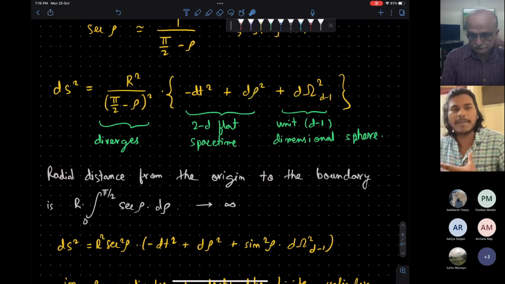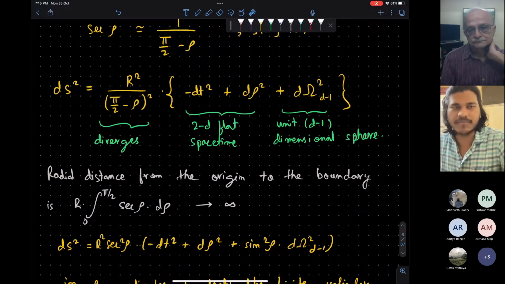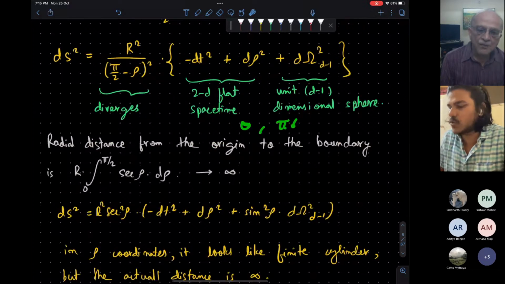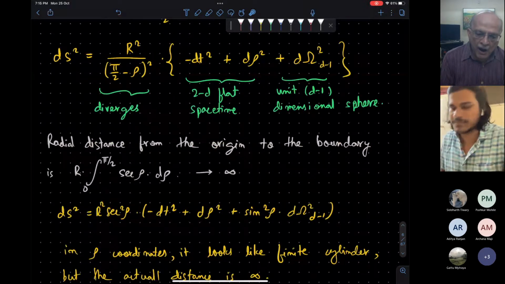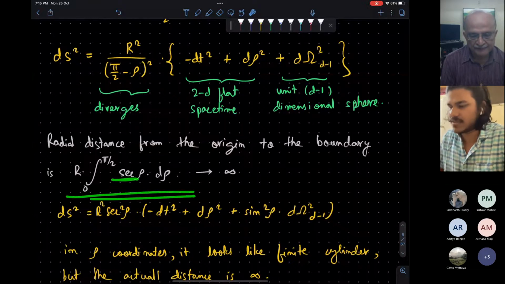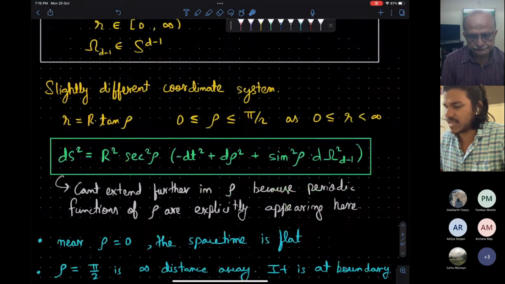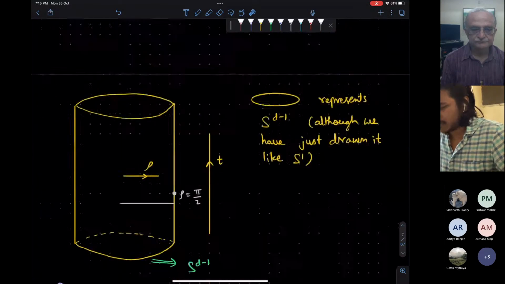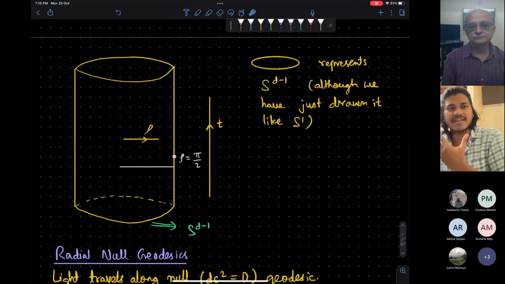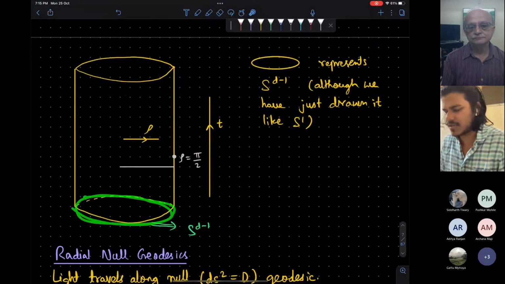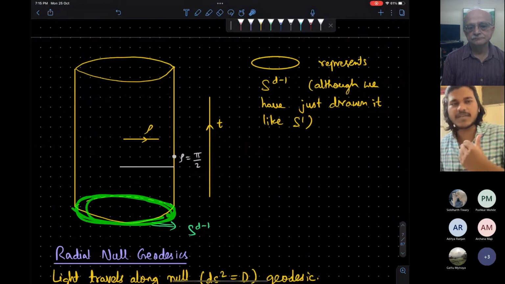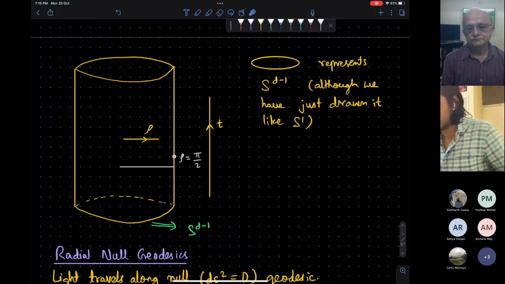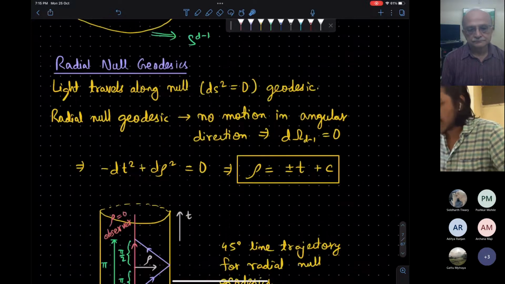So the boundary is a cylindrical boundary in this coordinate system. Just a comment that this AdS space is really a finite space, although rho runs from 0 to pi by 2. If you calculate the radial length of the space, it comes out to be infinite because of the sec integral. The metric has this sec square. That's why we usually draw this picture for the AdS, the cylindrical thing, because this circle demonstrates that this is a unit sphere, a d-1 unit sphere, and the cylinder is drawn at the boundary, so it is cylindrical infinity.